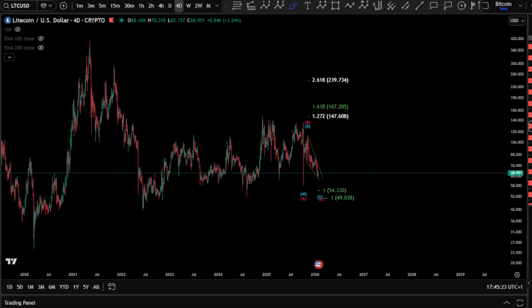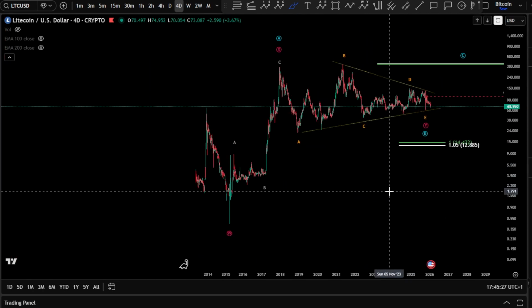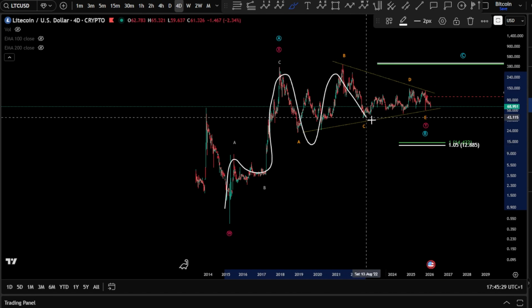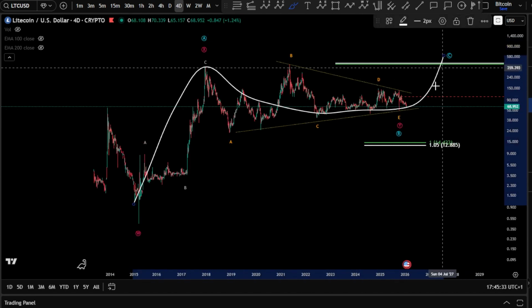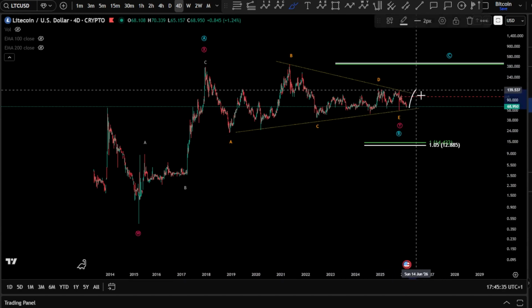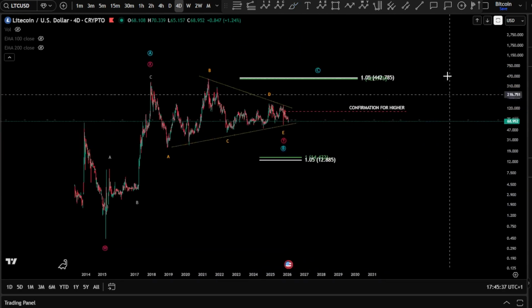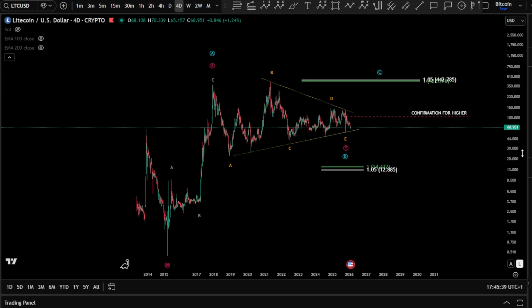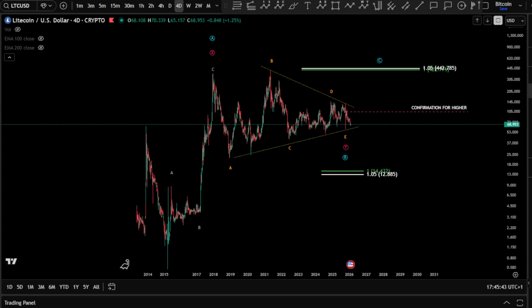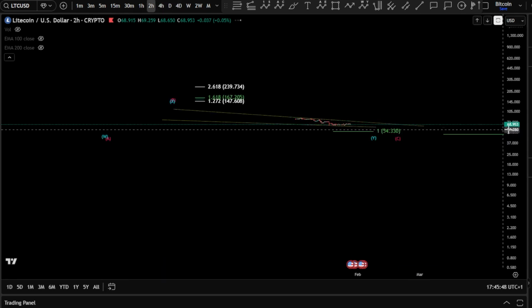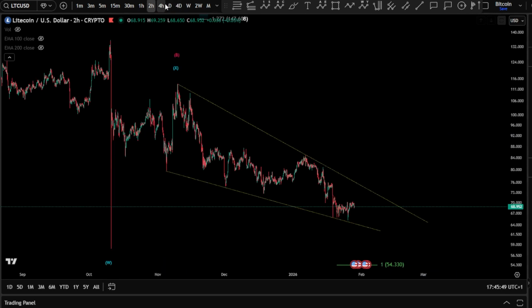For LTC on the all-time history for the daily, we are also looking at 3 waves toward the upside, A, B, C, D, E, and then wave C to unfold, of course, as an A, B, and a C. Obviously, the wave C can still unfold toward the upside, reaching the 1-to-1 fib level at $442.